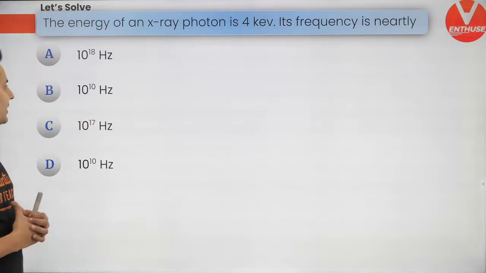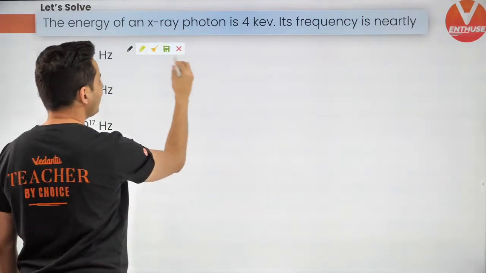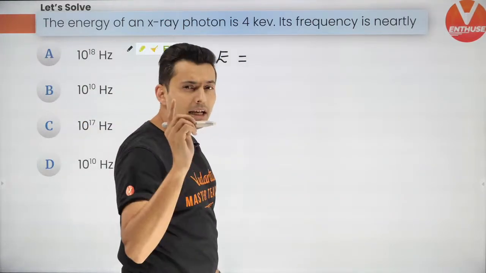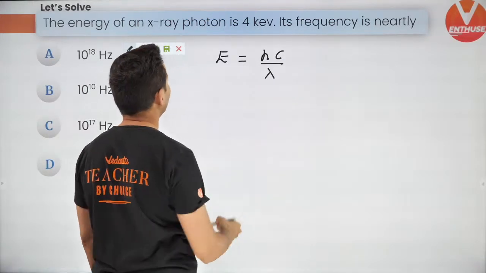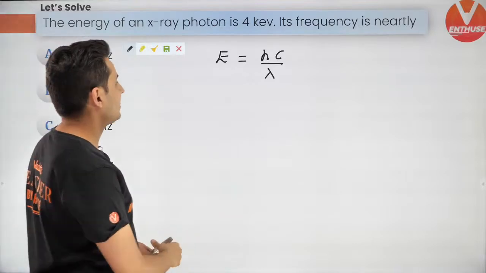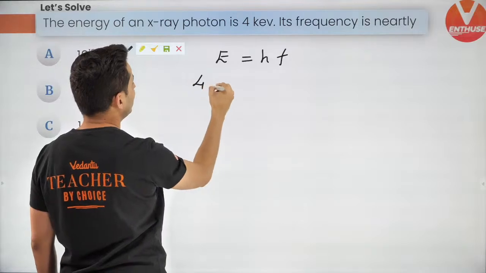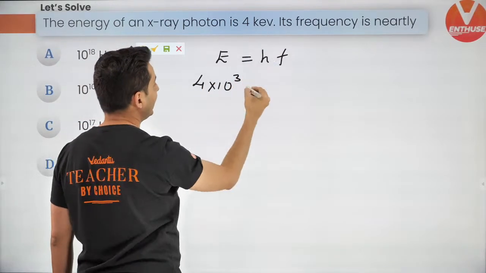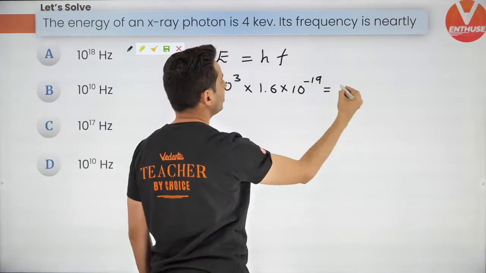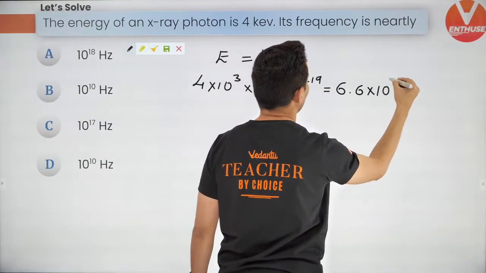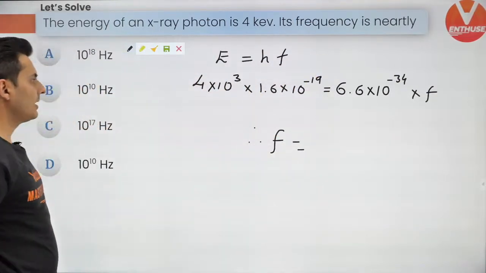All right. So it's very simple how to solve this. See, the energy is given. And what is the energy of any electromagnetic wave? The energy of any electromagnetic wave photon is given by hc by lambda. Isn't that right? Or I can just write it as hf. Energy is nothing but hf. Alright, and the energy is given 4 keV, that is 4 into 10 to the power 3 electron volt, that is 4×10^3 × 1.6×10^-19 J = 6.6×10^-34 × f. So the only unknown over here is f. Solve this and that should give you the answer.